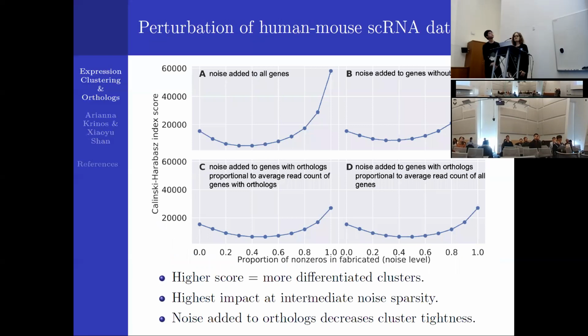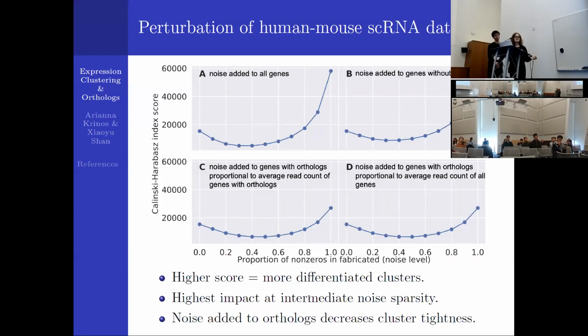So the top two here, on the top left, that's noise being added to all genes. On the top right, that's noise being added to genes without orthologs. And the bottom two are both orthologs, adding noise to genes that had no orthologs between the two data sets. And this is basically a metric of how tight the clusters are. So this Calinski-Harabasz index score is basically a higher score, indicating more differentiated clusters. So the two clusters between the two species are tighter, so you have more differentiation between human and mouse.